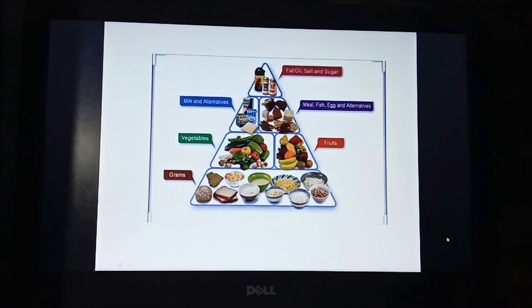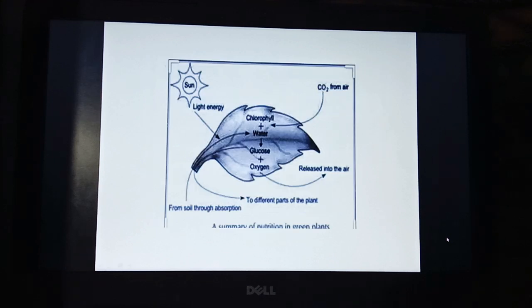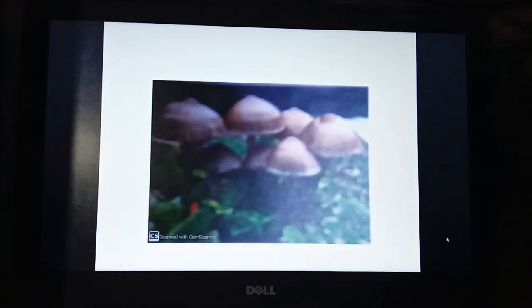Okay, now we will discuss the other modes of nutrition in plants. Green plants can make their own food from carbon dioxide and water in the presence of chlorophyll, a green pigment present in the green leaves, and sunlight. So green plants are autotrophic. Plants which do not contain chlorophyll depend on other living organisms for their food. Such plants undergo the heterotrophic mode of nutrition.